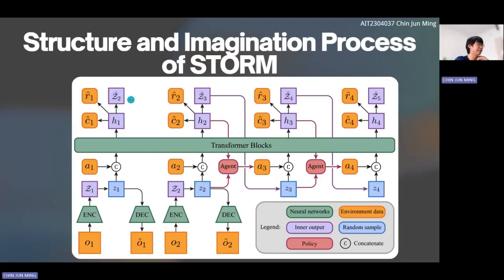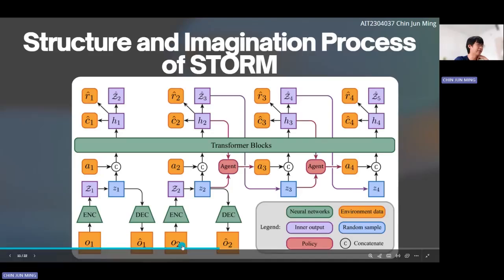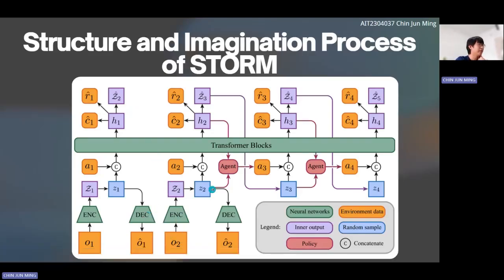And then the next distribution needs to be sent with the observation two through the encoder to get Z2. And then we sample from here, and we continue to combine the action as a token and send it into the transformer, and then the hidden state, and then we repeat this process. Then we use the hidden state with the agent, and the agent needs to apply the policy. The policy, my teammate will explain more later, and then we repeat this process.